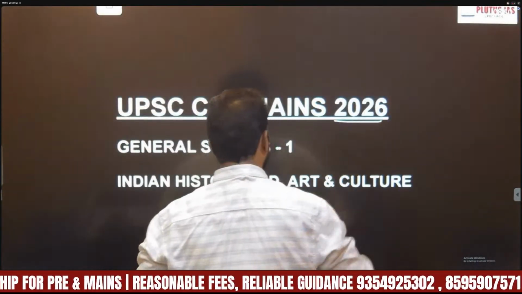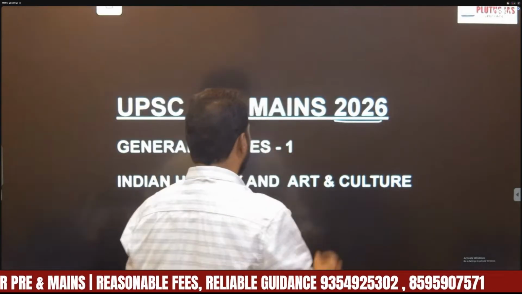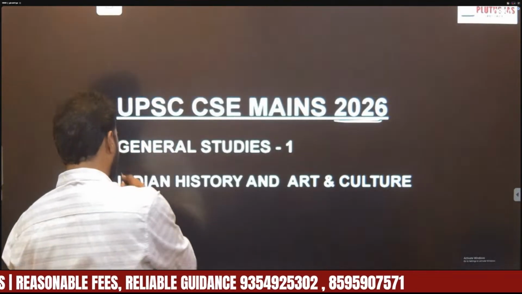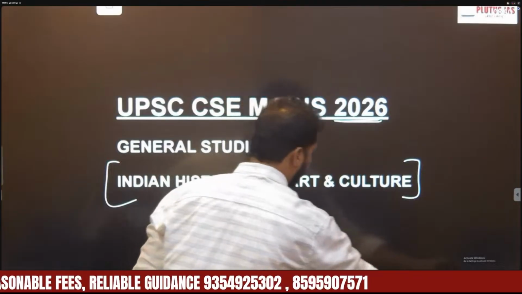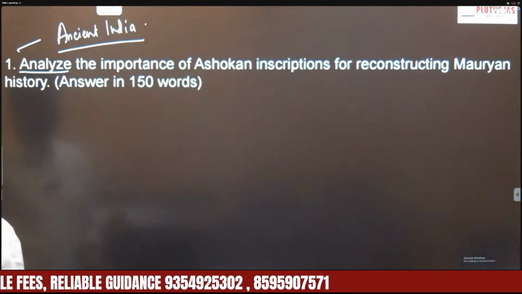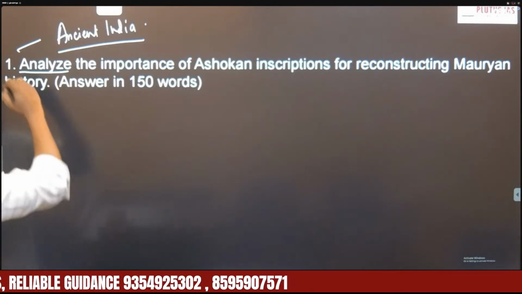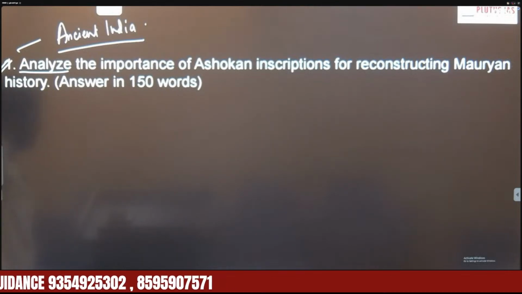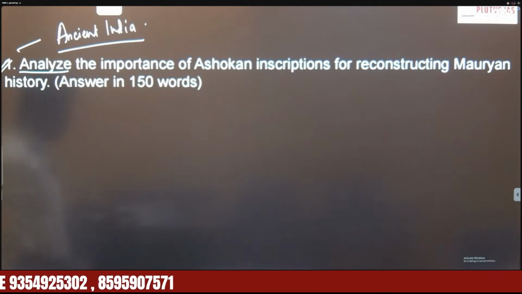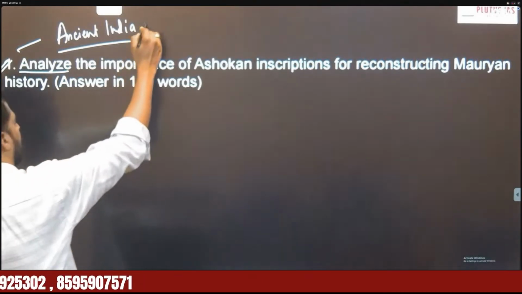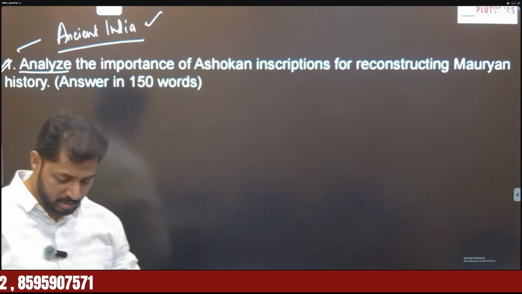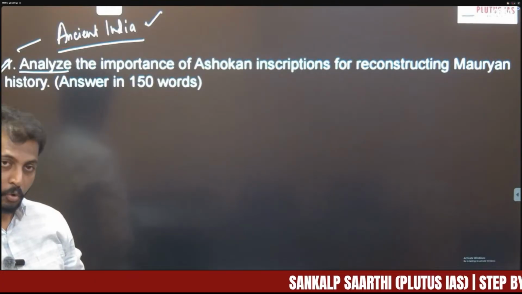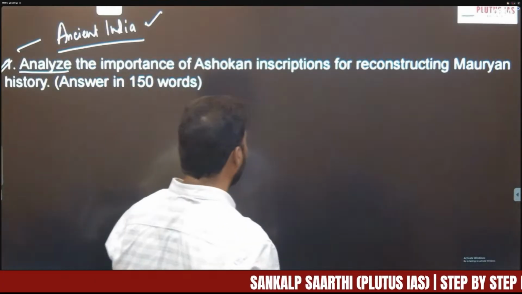So we are discussing the recently completed GS1 paper of CSE Mains 2026. In this section, I am discussing the history part and the art and culture part from GS1. Let us see the questions. The first question: analyze the importance of Ashokan inscriptions for reconstructing Mauryan history. Basically, this question is from ancient India. As I mentioned already, in the current year we have one question from ancient India, one from art and culture, 2 from modern India, and 2 from post-independent India.